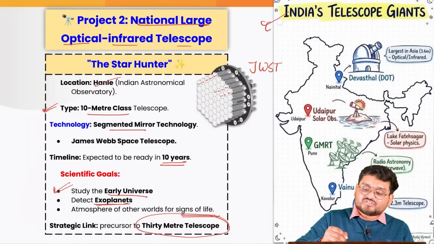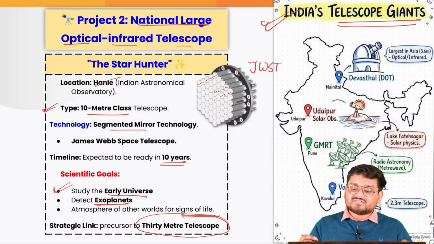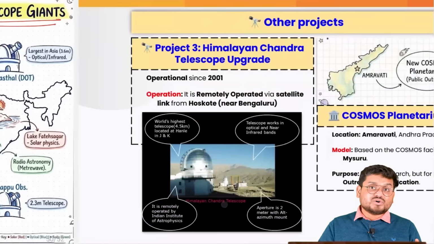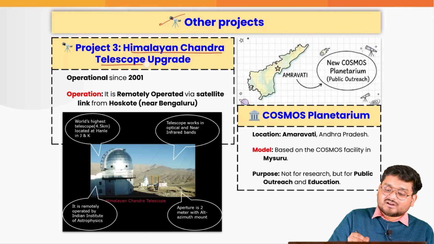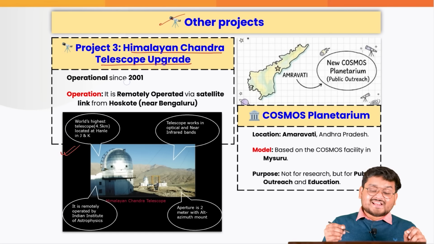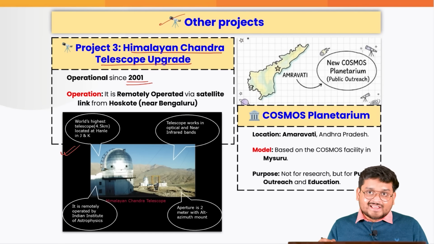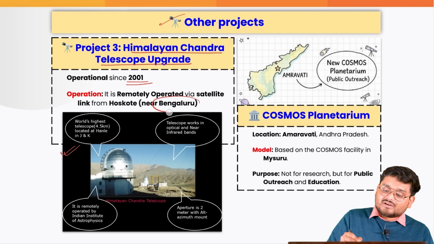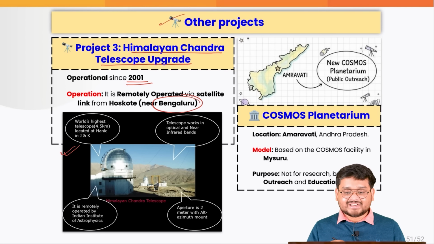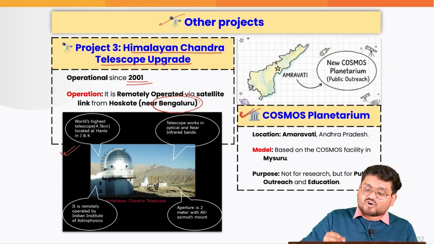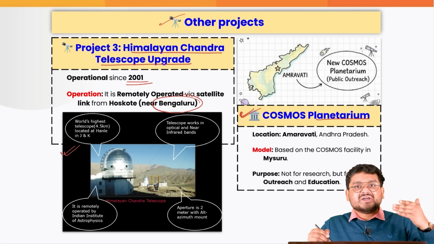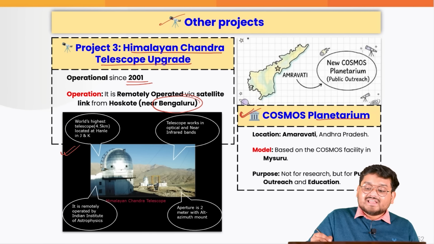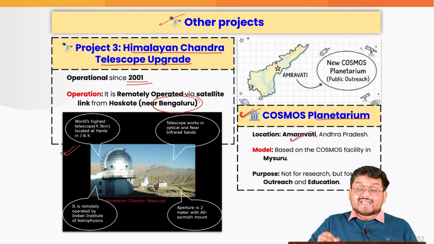Apart from this, we can also see the major Indian telescope giants across the entire country, so it is useful for your prelims pointers. Among the various other projects, the Himalayan Chandra Telescope will be upgraded, because it has been operational since 2001 and is remotely operated from Bangalore using satellite connectivity. And at the end, there will be a Cosmos Planetarium to boost astronomical interest and curiosity amongst the common citizen and the youth. It will be set up at Amravati, Andhra Pradesh, based on the Mysuru Cosmos facility.